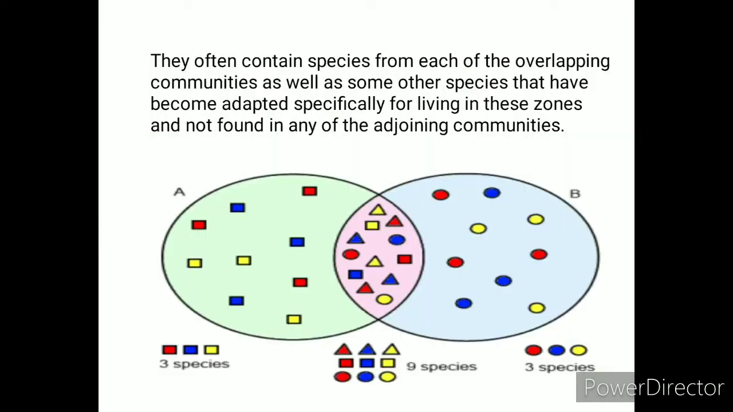A well-developed ecotone contains some organisms which are entirely different from those of the adjoining communities. They often contain species from each of the overlapping communities as well as some other species that have become adapted specifically for living in these zones and are not found in any of the adjoining communities.